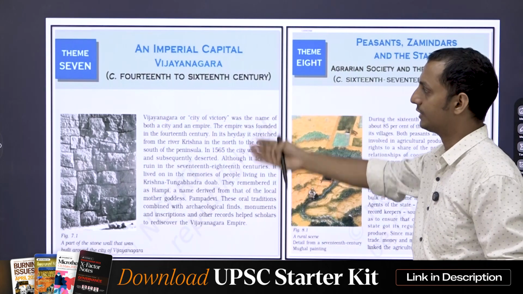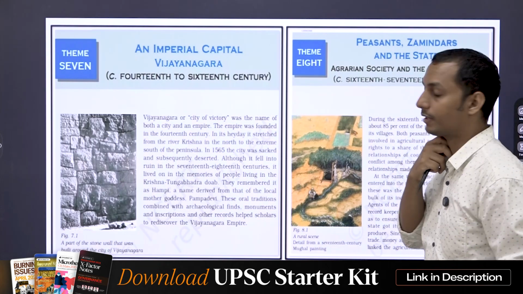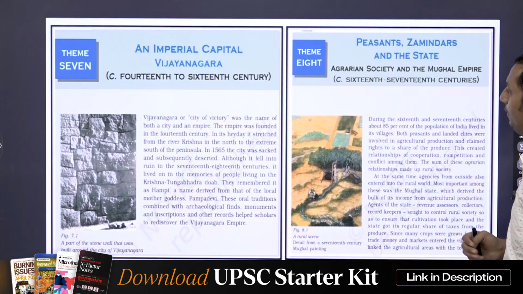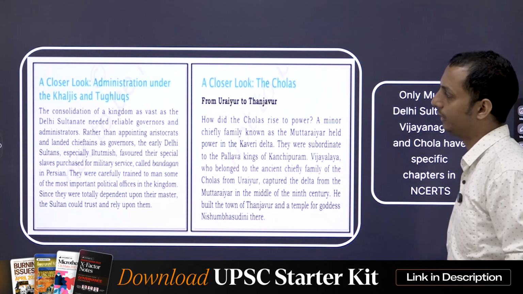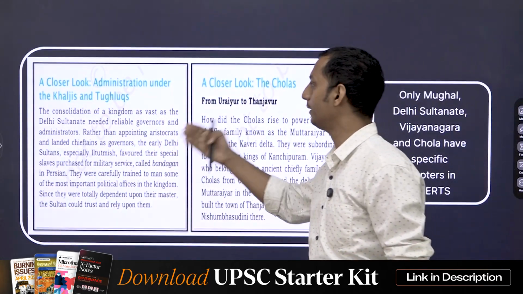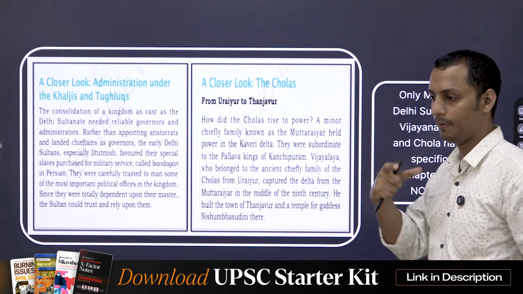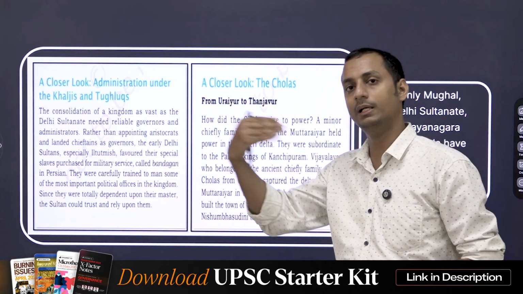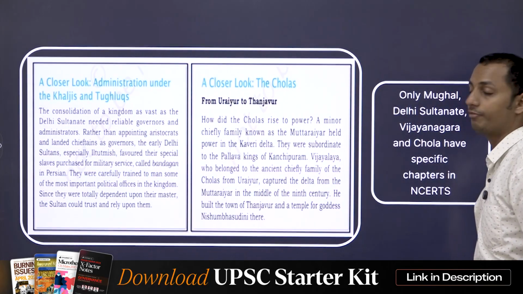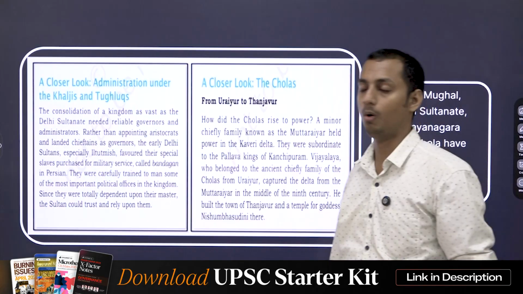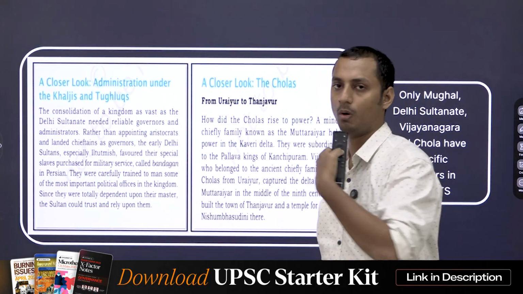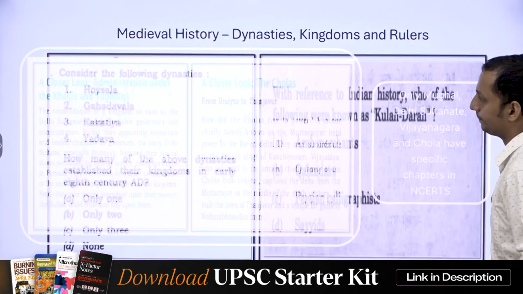So as you can see here, there is a separate chapter regarding Vijayanagara in the 12th standard NCERT. In this case as well, separate chapters regarding Mughal, separate portions with respect to Delhi Sultanate, and also with respect to the Chola dynasties. So that is why UPSC restricts itself to mainly these 4 dynasties. Now don't focus on the Marathas, don't focus on all the other different dynasties out there. Focus on only these 4 dynasties.